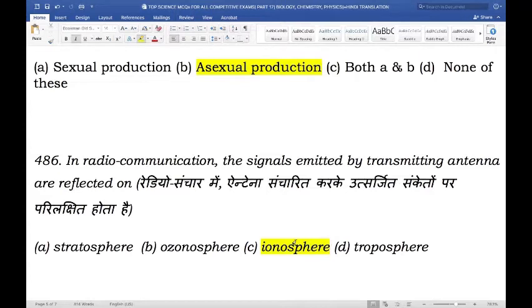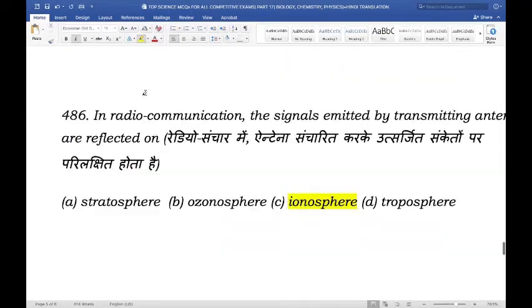The lower atmosphere is more or less transparent to radio waves. However, the ionosphere reflects back the radio waves. Thus, a signal emitted by an antenna from a certain place can be received at another place on the surface of Earth in two ways: ground wave propagation and sky wave propagation.